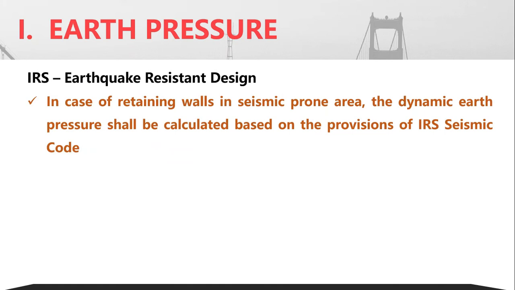Separately, in case the structure is in an area of earthquake, the extra earth pressure due to that dynamic effect, which we call the dynamic earth pressure, has also been given in the IRS seismic code. This discussion is also beyond our scope. It is not only static. Due to the earthquake effects, the pressure exerted by this retained earth will be slightly greater, and that has been provided in detail in the IRS seismic code.